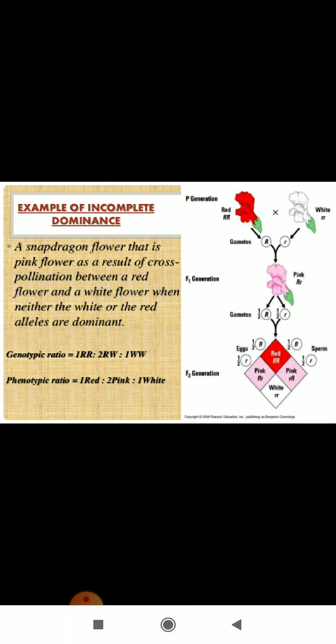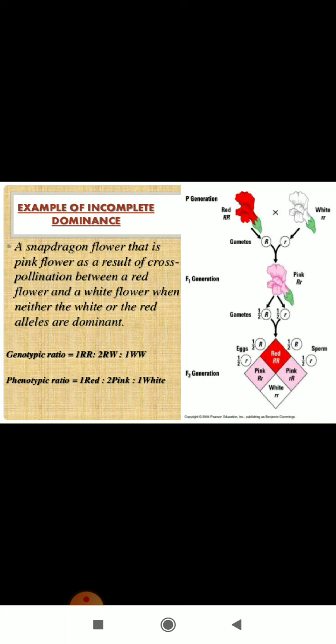Now if it had been complete dominance, the flower color in the F1 generation would have been red, but it is incomplete dominance, or partial dominance. That means the red is not completely dominant over white. So the flower color in the F1 generation is pink. It is intermediate between red and white. That is why it is pink in color, and its genotype is capital R and small r. Half would be capital R and half would be small r.